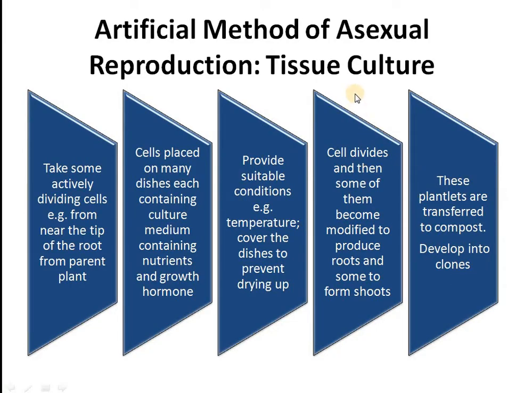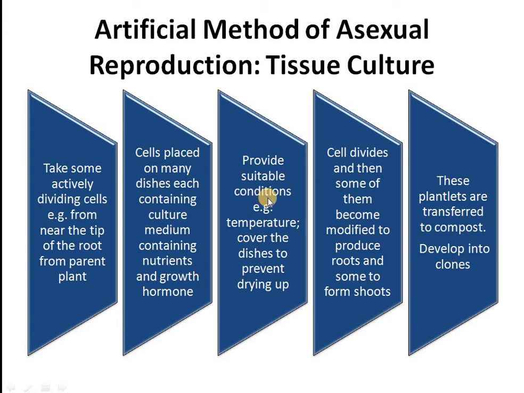This is the method of tissue culture. It's a technique where we try to grow the plant in the lab, providing all the necessary conditions for growth in an artificial manner. We will take some actively dividing cells from near the tip of the root of the parent plant. Then we will place these cells in dishes containing culture medium. This culture medium contains all the necessary nutrients for the growth of the plant, and may contain some growth hormones as well.